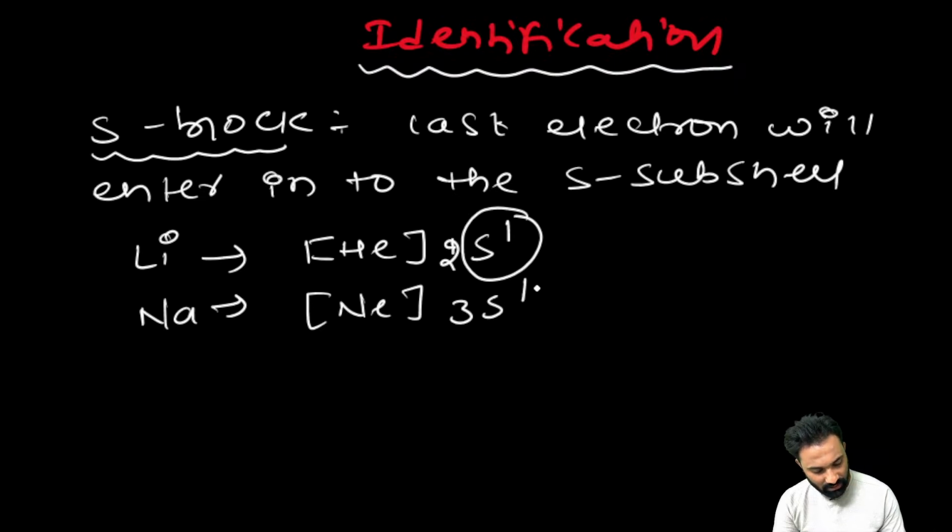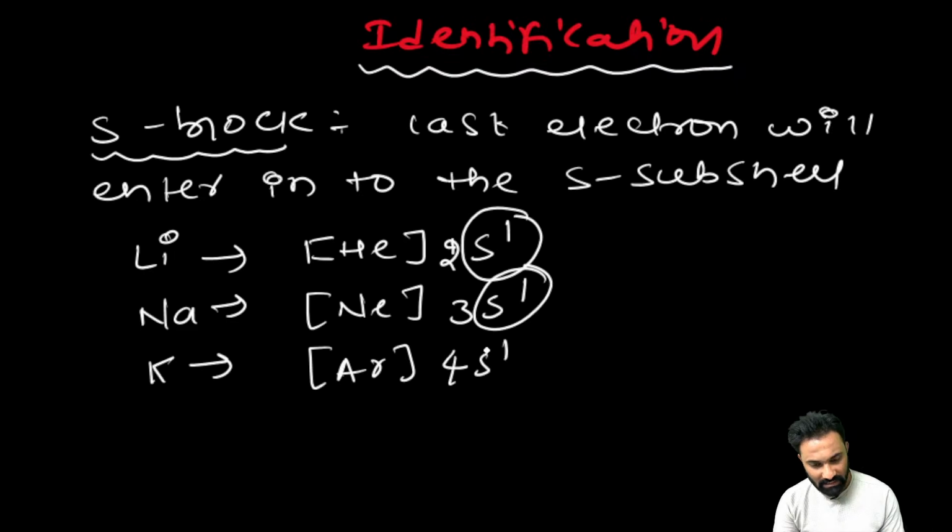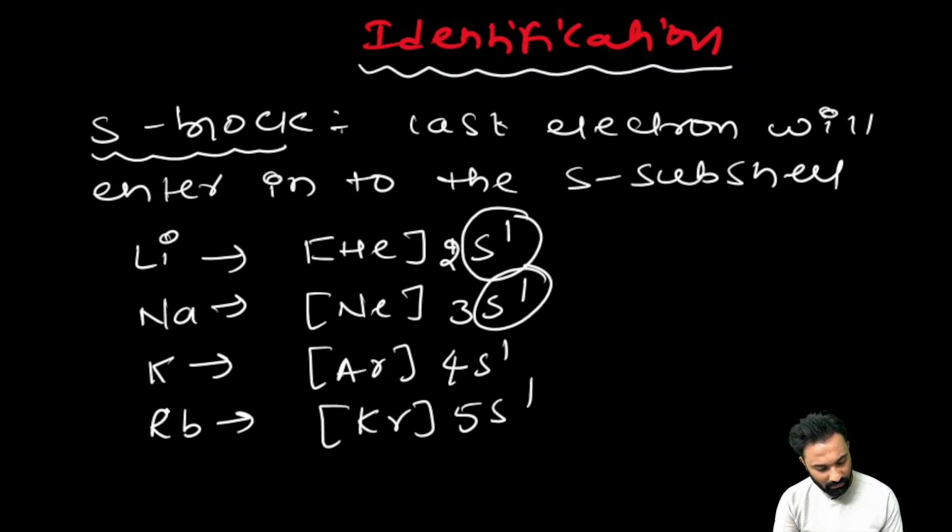See, the last electron has entered the S subshell. For sodium, neon, it is 3s1. For potassium, argon, 4s1. For rubidium, krypton, 5s1. For cesium, xenon, 6s1.